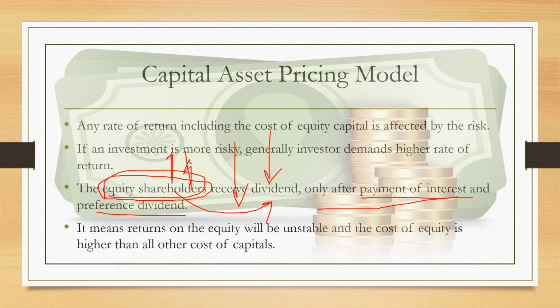Next, it means returns on the equity will be unstable. The equity shareholders receive dividends only after paying interest and dividends to preference shareholders and other creditors of the company. So there is no stability for them to obtain dividends, and the cost of equity is higher than all the other costs of capital.